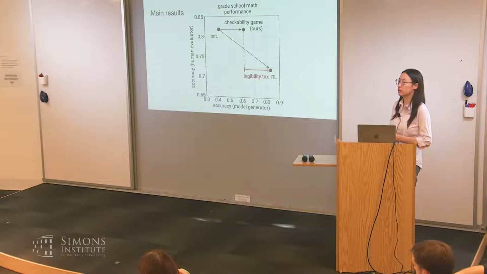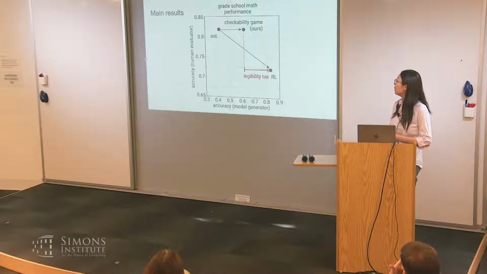I have a question. If you start with the post-checkability game model as your initialization for RL, do you move down? Do you move to the same point? Do you move sideways? Can these games add?